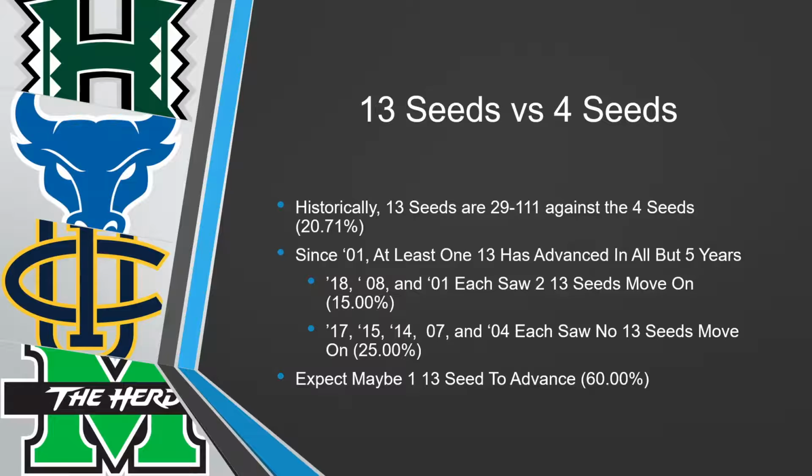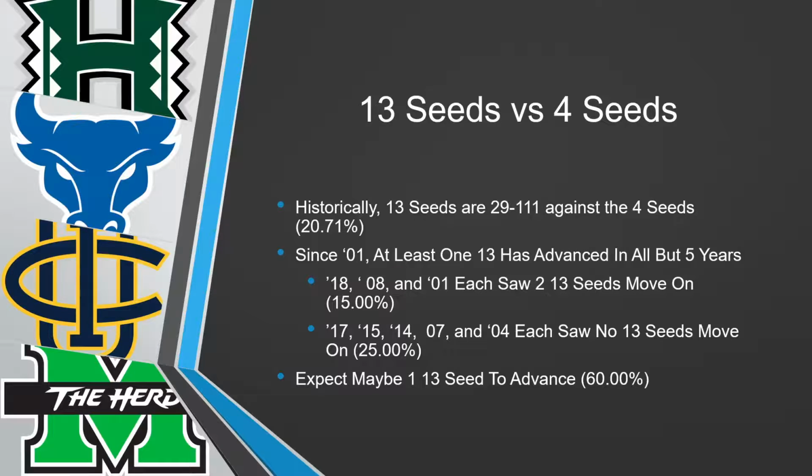But that being said, in the other percentage of the time, if you take the inverse of that, 75%, one 13 seed will advance. So it's always good to take one 13 over a 4, maybe identify the weakest 4, and we'll get into that once the bracket actually comes out. But find a 4 seed that maybe plays a big boom or bust style, or maybe even the 13 seed that plays a very high-powered offensive style, because those are liable to get hot.